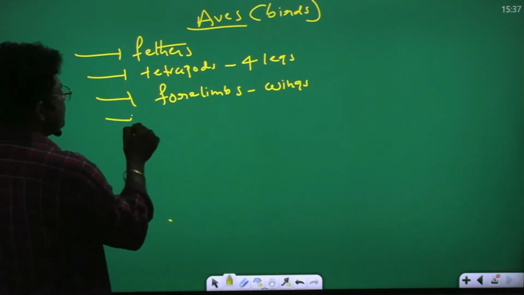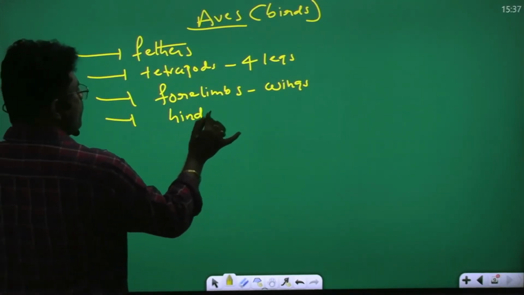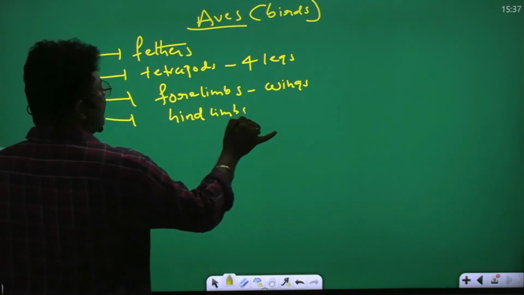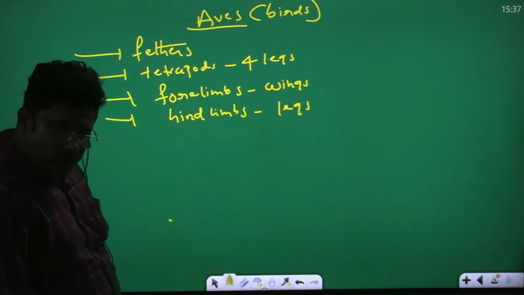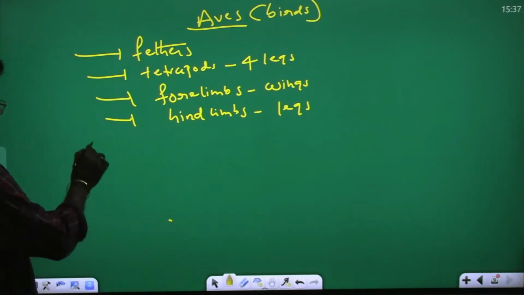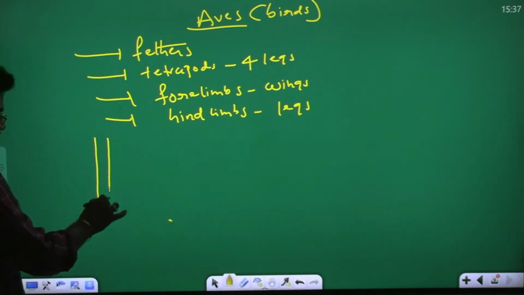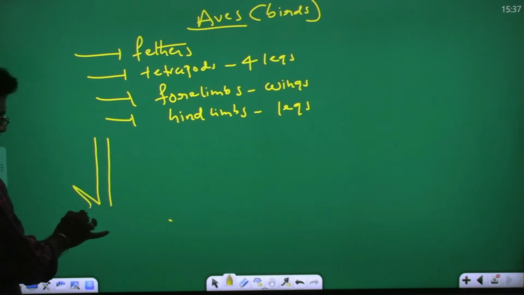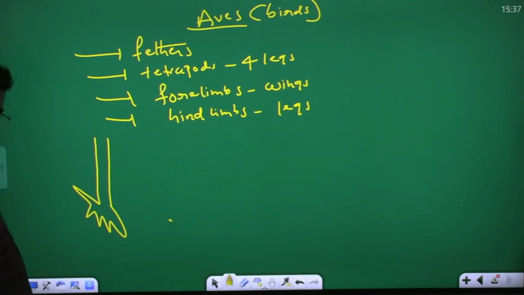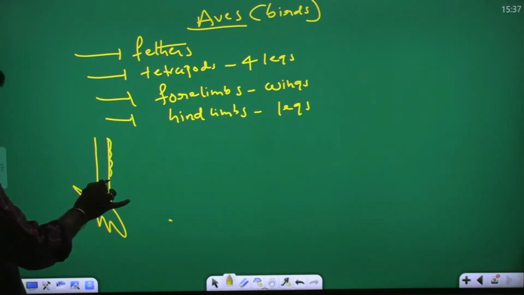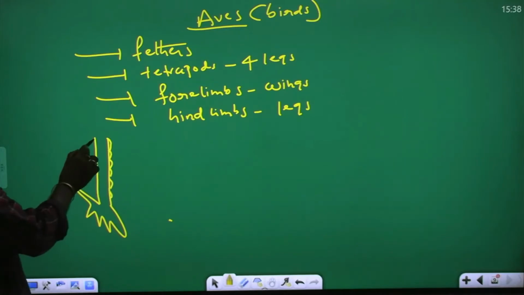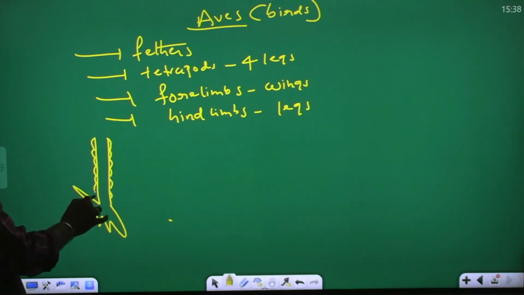You take what is this, hind limbs. Hind limbs are modified into legs. Hind limbs are modified into what? Legs. You take the, this is the bird leg. So you take the, what is this? Leg, you see scales are present on the leg. On the leg, what is the scales are present?